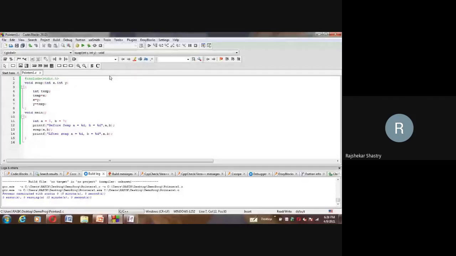Still a remains 5 and b holds 7, even after calling the swap method. The reason is the swap method holds the local variables x and y, and those contents will be swapped. So x and y are different from a and b. I told you this in the last class when we discussed stack memory.